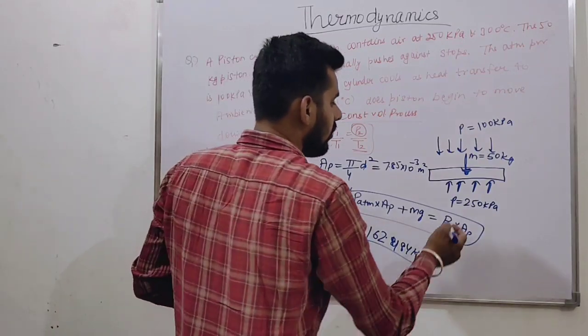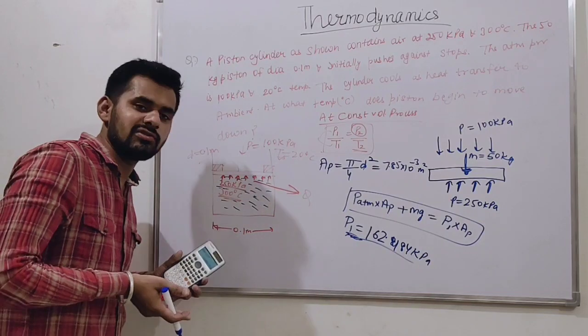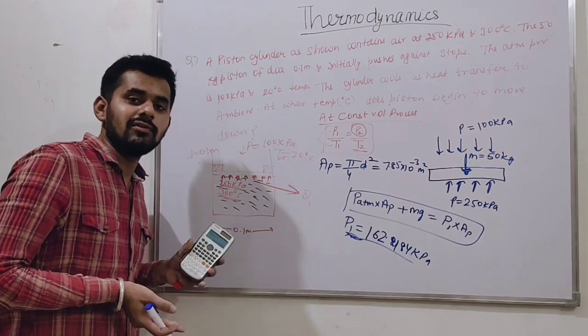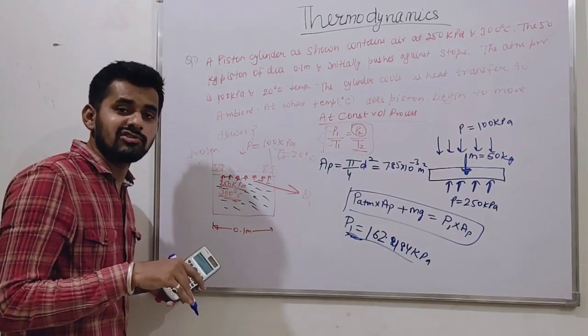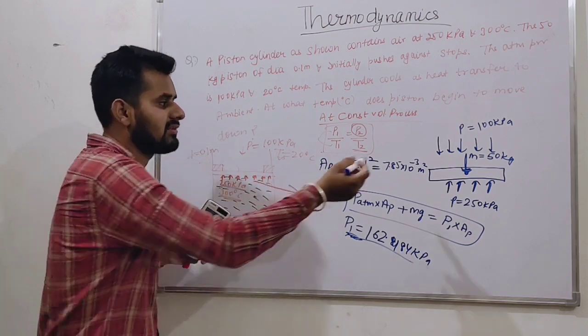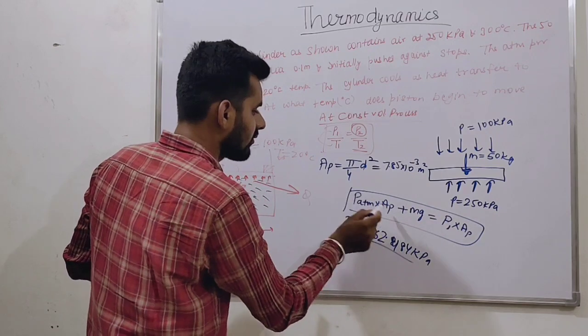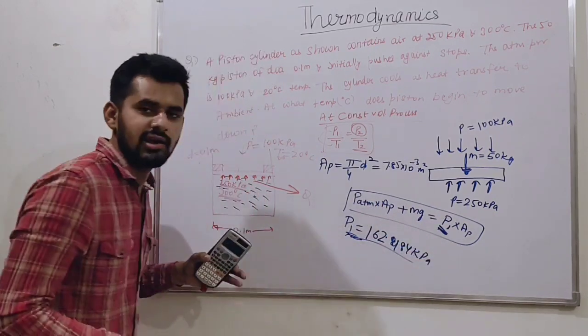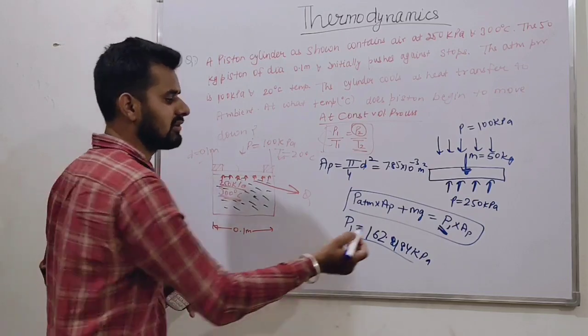This pressure will be exerted initially when the piston tries to push upwards. At what pressure does it just stay here? We balance the internal forces and external forces, then we can find the pressure P1. At that pressure, it just holds on. The upward force must be equal to the downward force. It is that pressure.